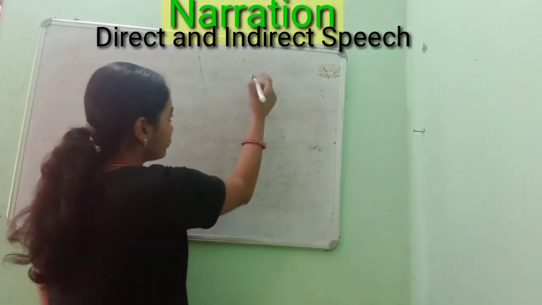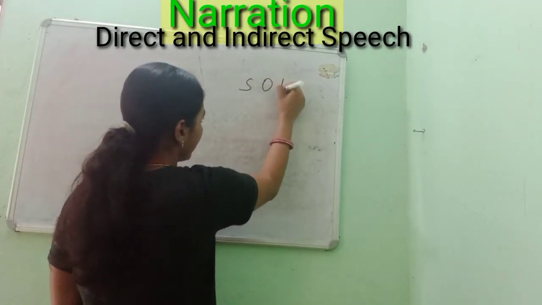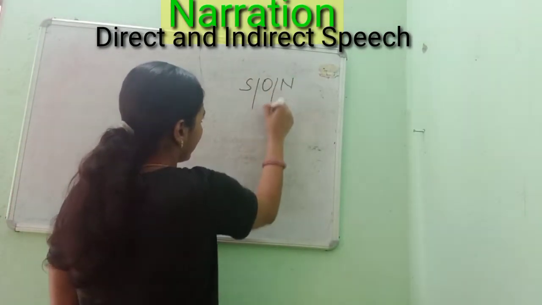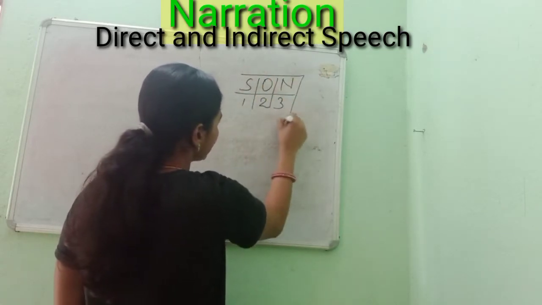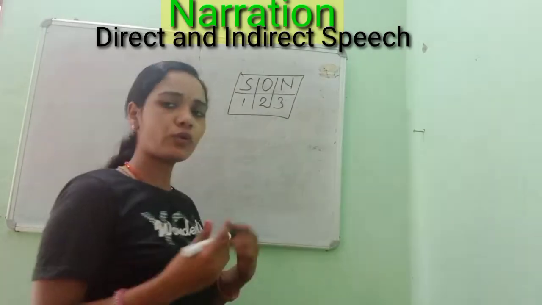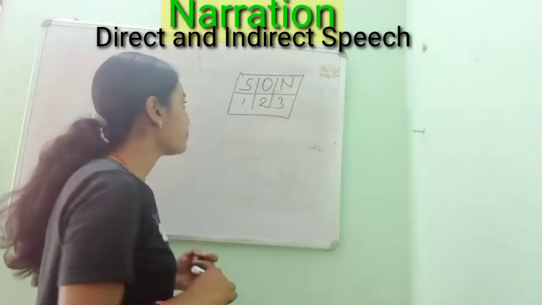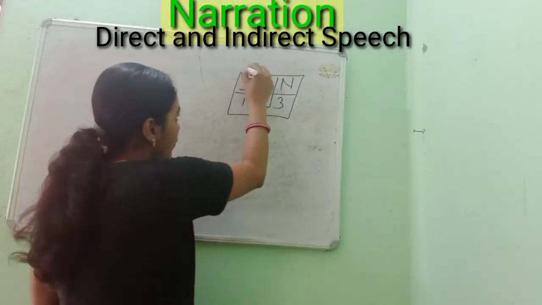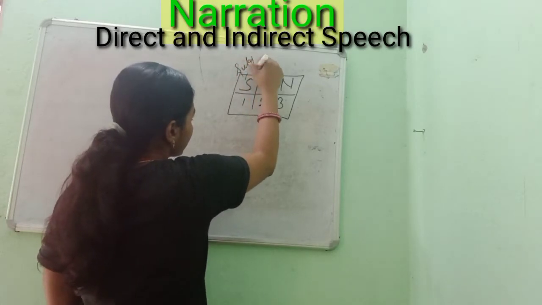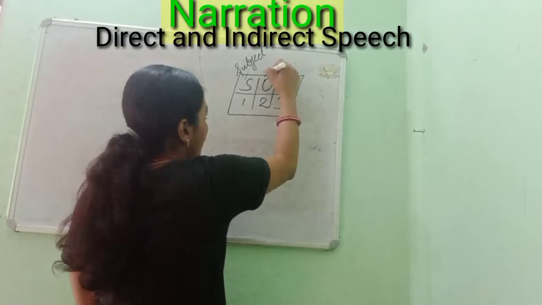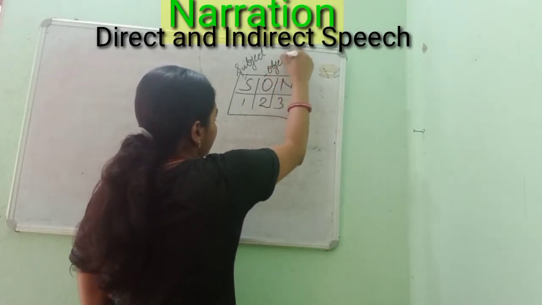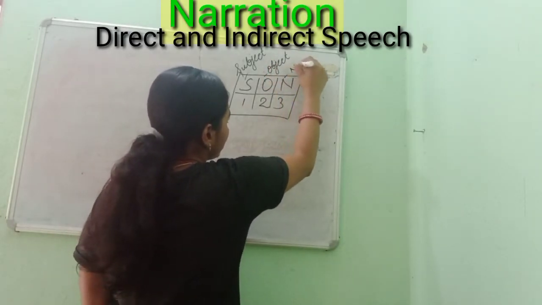You will have to remember this, very simple: SON and 1 2 3. You can remember this, which will be helpful in all sentences. So S is for subject, O is for object, and N is for no change.